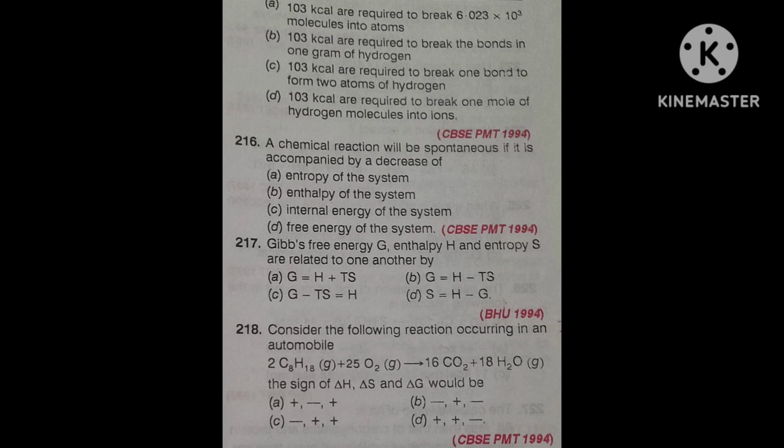Here it is solid that is converting to gas, so delta S is maximum. Actually, there is some problem in the question. Calcium carbonate should be in the solid state, not the gaseous state. I think the state is given wrong in the question. It should be solid.